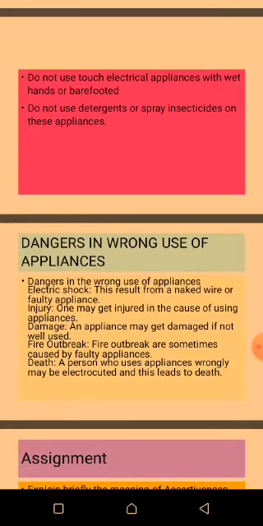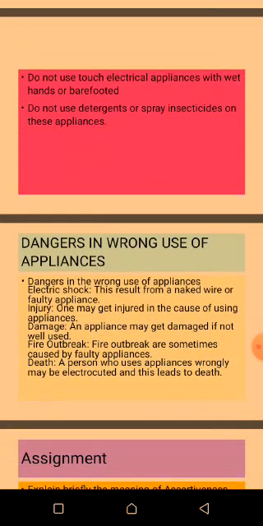Number 6, do not touch electrical appliances with wet hands or barefoot. If you want to use a home appliance, it's expected that you clean your hands with a dry cloth before you touch your home appliances, so as not to have a shock.